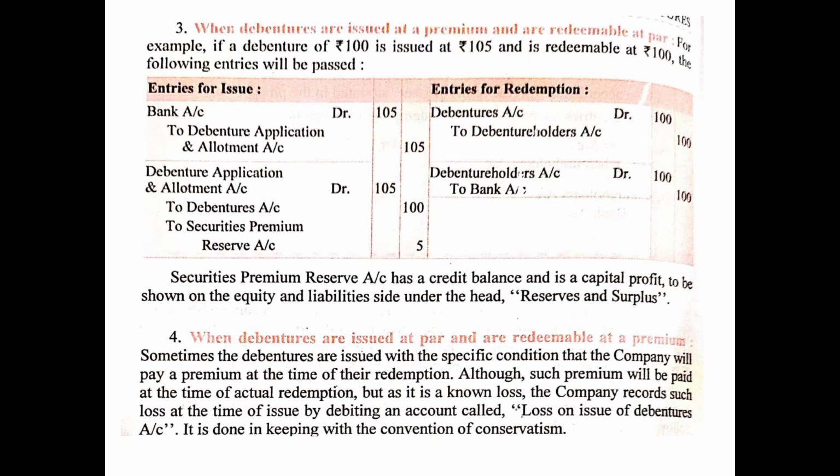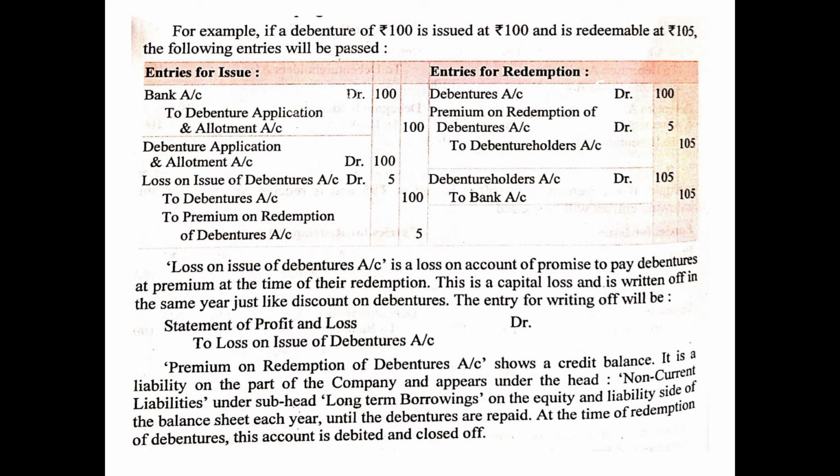And this extra money which is to be paid at the time of premium is recorded, transferred, debited, because it is a loss, it is debited to the loss on issue of debentures account. So as you can see, for example, if a debenture of 100 is issued at 100 and is redeemable at 105, that means 5 rupees premium, 5 rupees extra, the following entries will be passed.